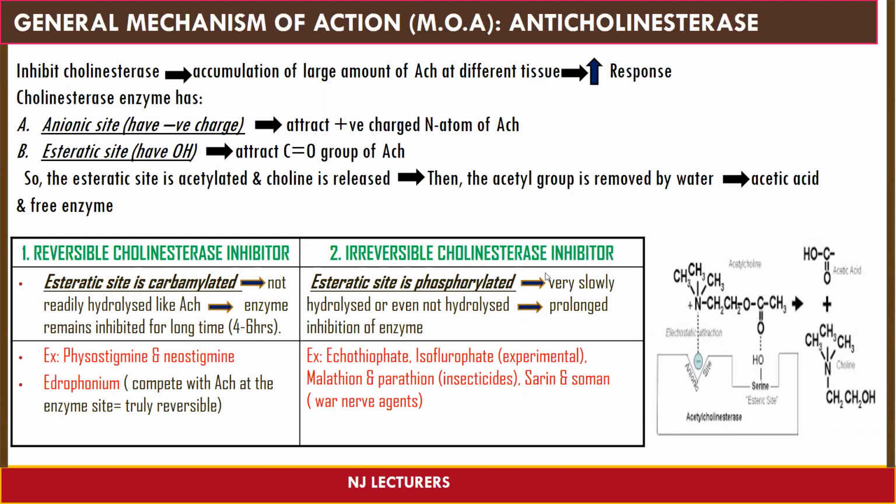The second category is irreversible cholinesterase inhibitors. That means the inhibition caused by these drugs will be irreversible, permanent. Here also the esteratic site is phosphorylated, that means a phosphate group gets attached. It is hydrolyzed very slowly or in some cases not at all, so this causes prolonged inhibition of the enzyme. Examples are echothiophate and isoflurophate, which are mainly used for experimental conditions, malathion and parathion used as insecticides, and sarin and soman, which are basically used as war nerve agents.